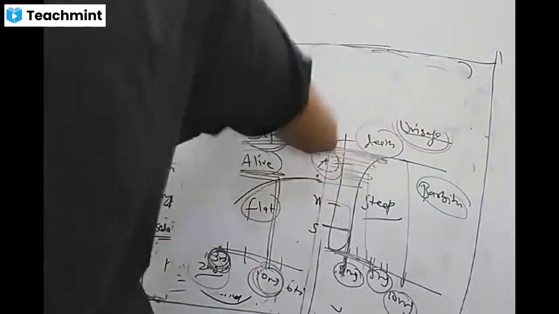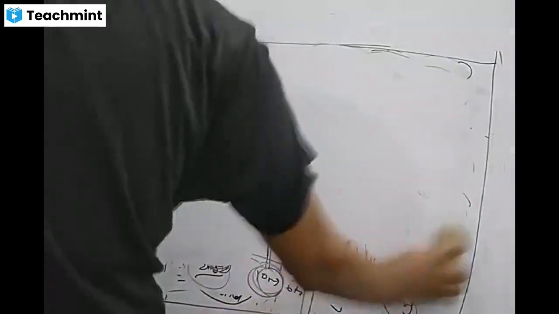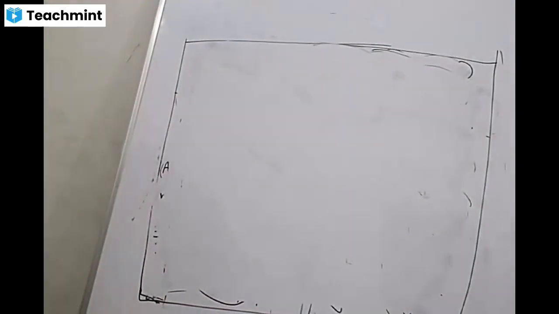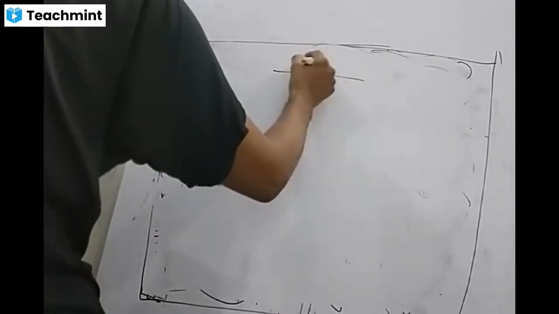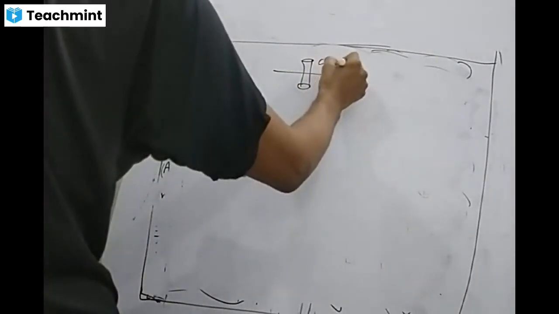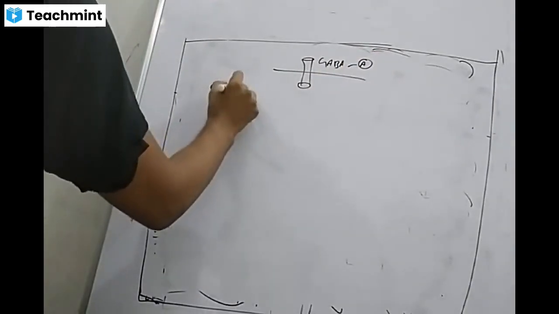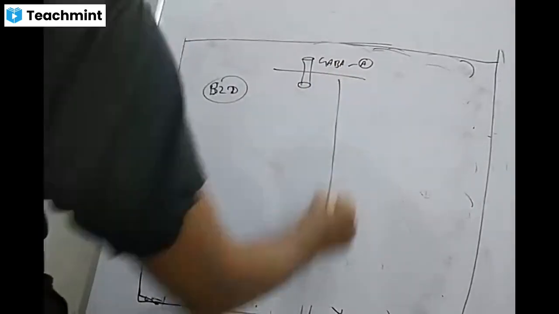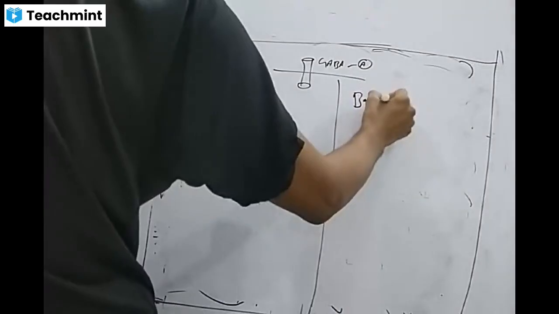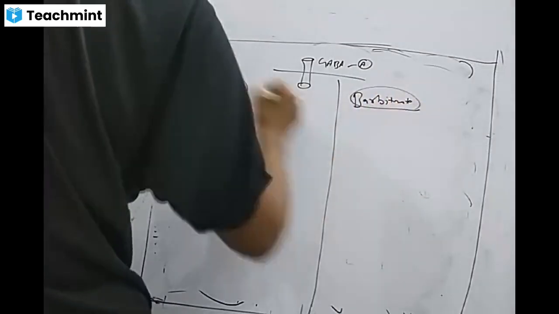So these were 3 differences in benzodiazepines and barbiturates. Then how to remember these 3 differences? There is a very simple trick to remember these 3 differences. The channel is the same, that is your GABA type A. Here you have benzodiazepines, and this side you have your barbiturates. So how to remember the three differences?